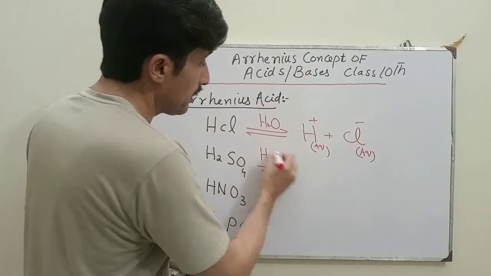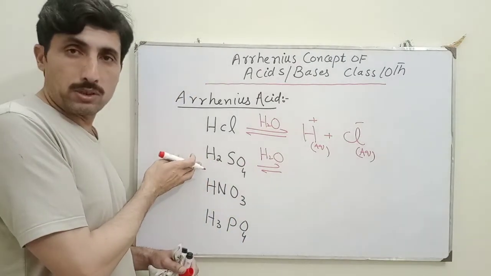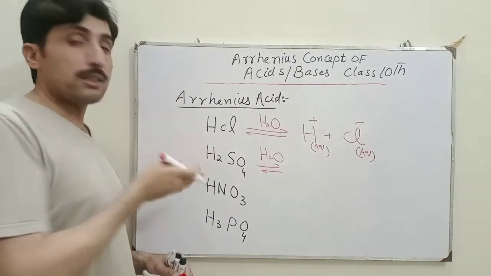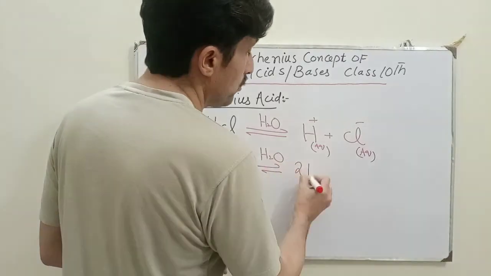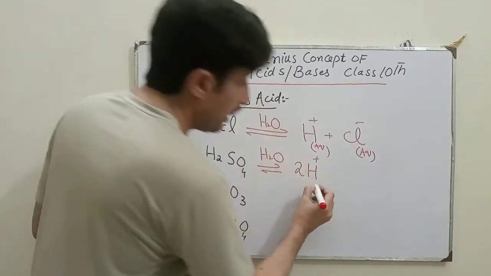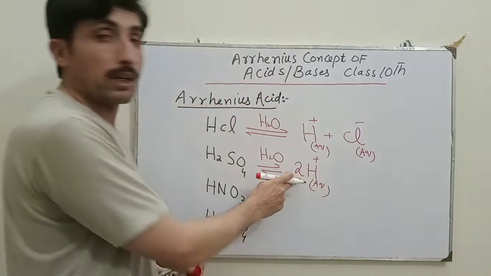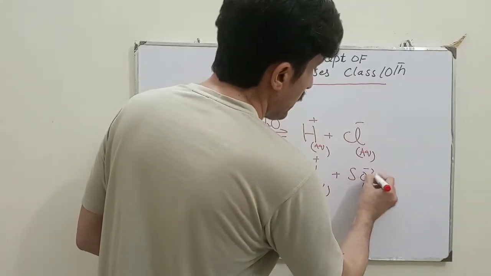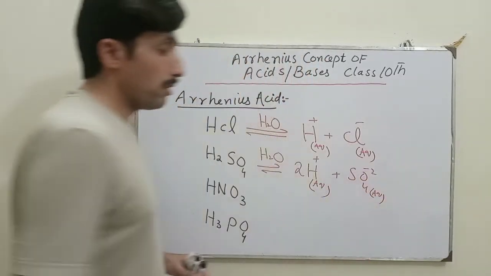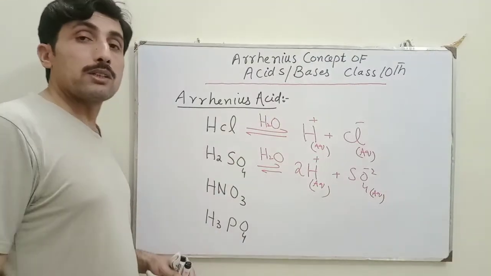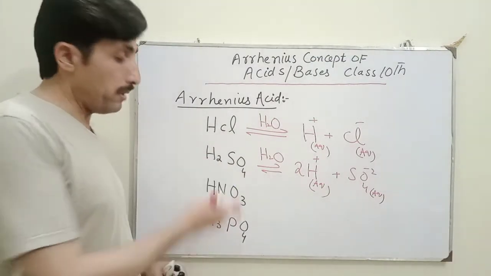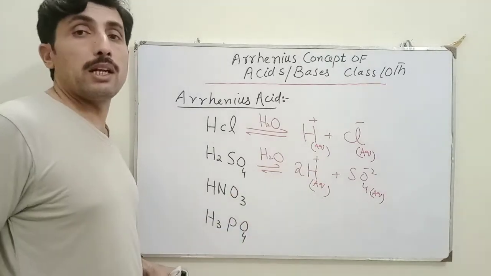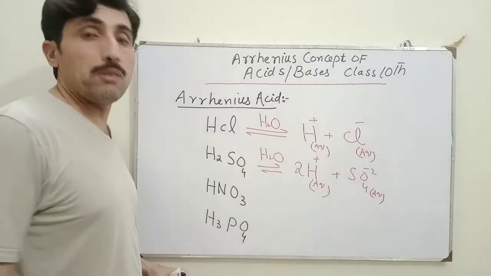Again, this compound contains 2 hydrogen, therefore it will produce 2 protons, and this acid will split in 2 steps. It will produce 2 protons because here we have 2 hydrogen, and sulfate ion will be produced. Aqueous means water. That solution in which water is used as a solvent will be called an aqueous solution. Therefore, I have written AQ inside parentheses.